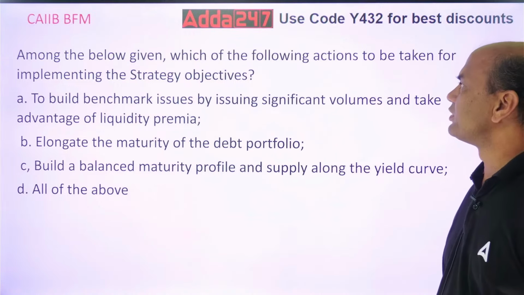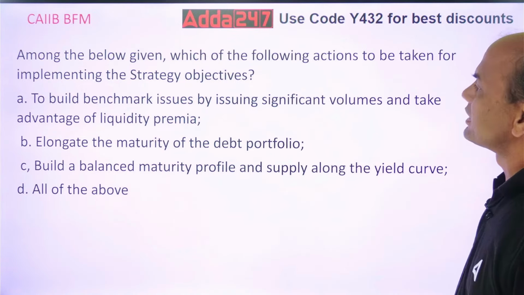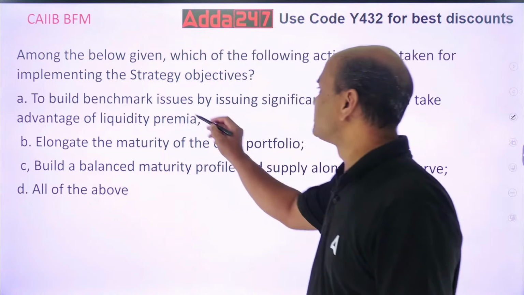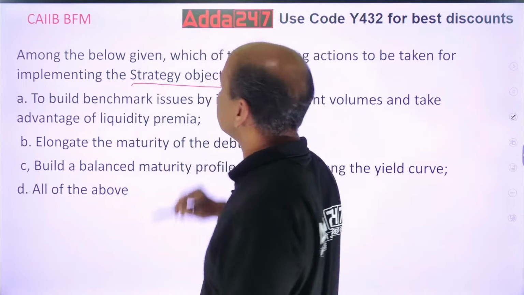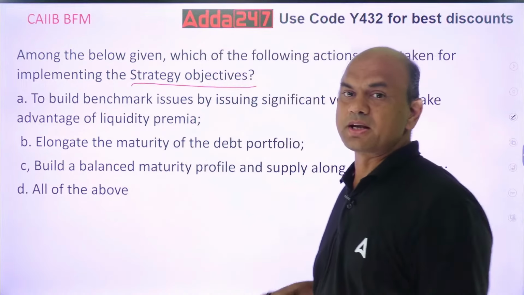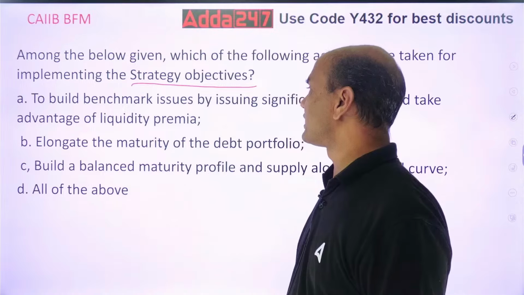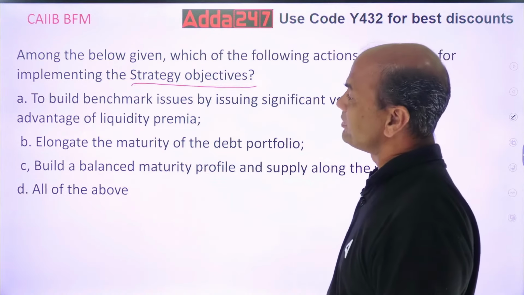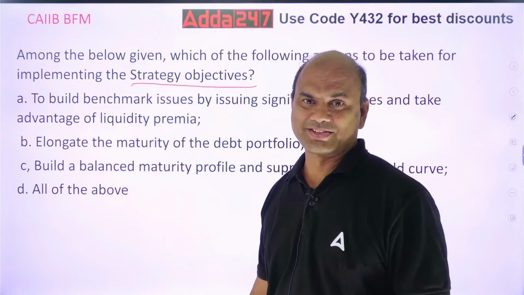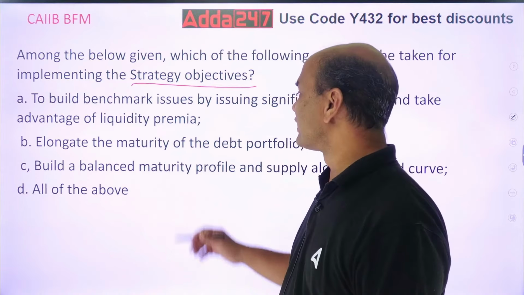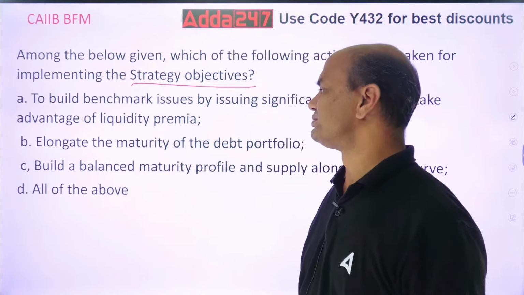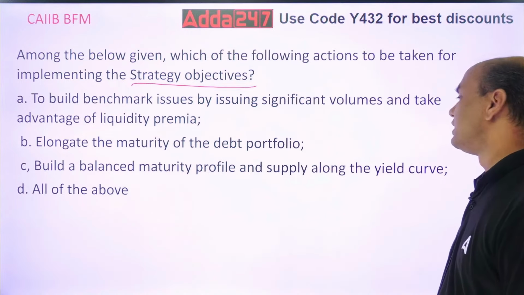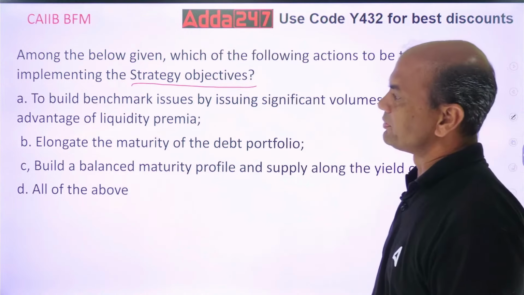Among the below given, which of the following actions is to be taken for implementing the strategy objectives? Implementing the strategy objectives. The options: build a benchmark issue by issuing significant volumes and take advantage of the liquidity premium; elongate the maturity of the debt portfolio; build a balanced maturity profile and supply along the yield curve; and all of the above. Difficult words, isn't it?